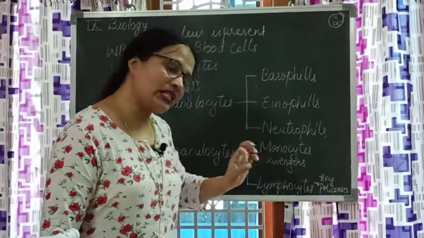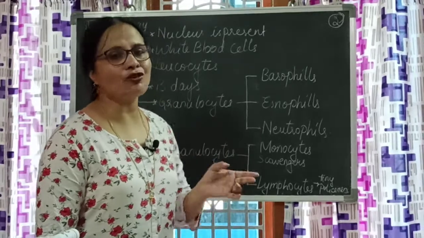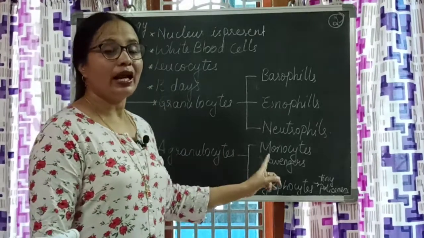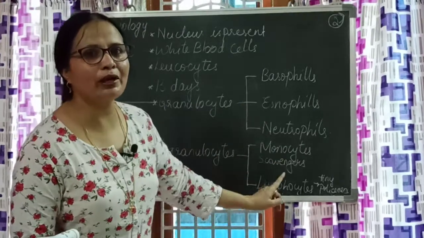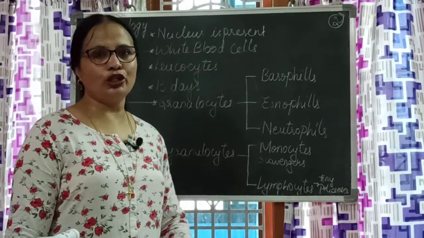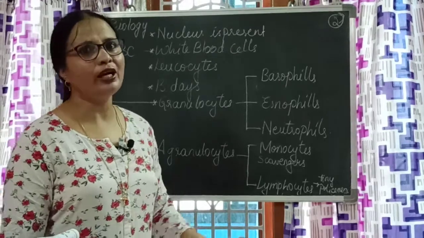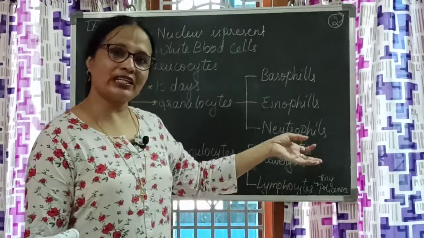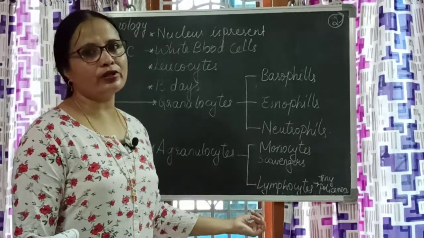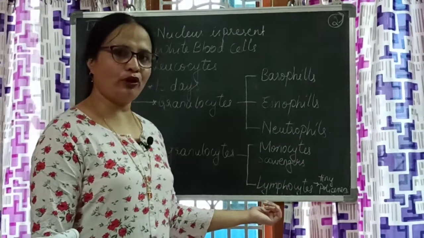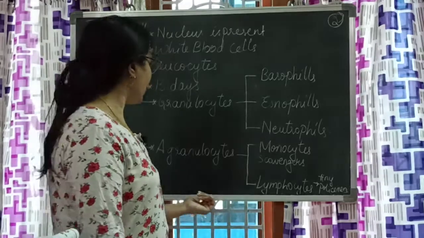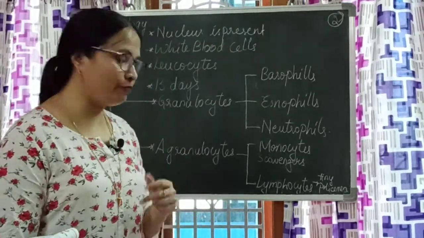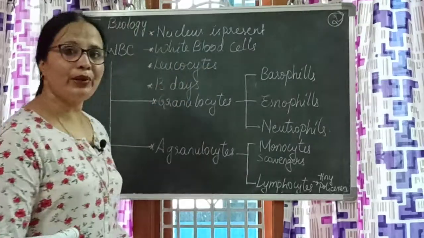If granules are not noticed, it is not biconcave and not red in color, and it has a nucleus, then it belongs to either monocyte or lymphocyte. Lymphocyte is tiny, monocyte is large. So monocytes are called scavengers and lymphocytes are called tiny policemen. Okay children, so that is about WBC. Now let us come to the third type of blood cell, that is platelets.